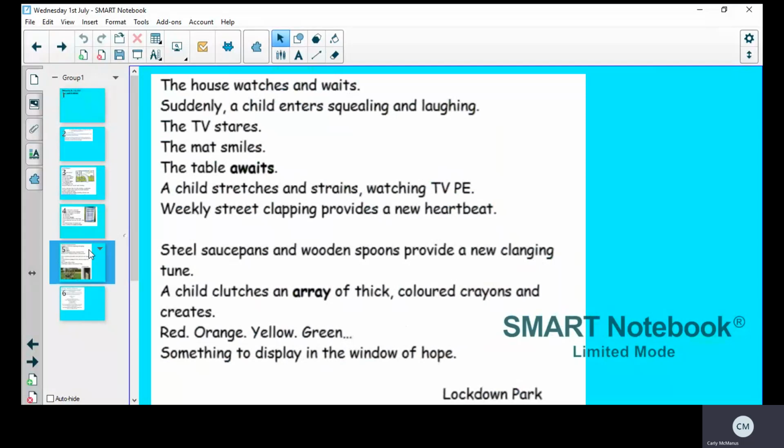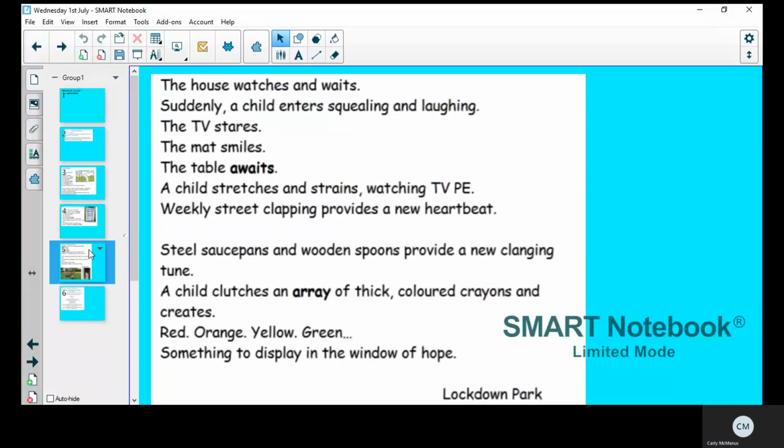The house watches and waits. Suddenly a child enters, squealing and laughing. The TV stares, the mat smiles, the table awaits. A child stretches and strains, watching TV PE. Weekly street clapping provides a new heartbeat. Steel saucepans and wooden spoons provide a new clanging tune. A child clutches an array of thick coloured crayons and creates red, orange, yellow, green, something to display in the window of hope.